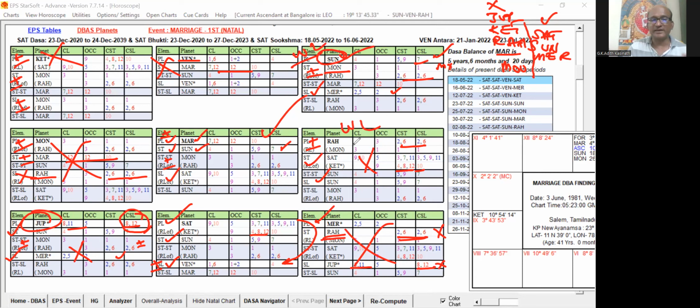And the remaining planets are Mars and Saturn. So Mars and Saturn are the two planets of the waiting list. Out of these, Mars and Saturn, after Jupiter, Saturn bhukti is coming first. And when compared to Mars, Saturn is better because Mars has got 7, 12, and 12 and 10, so that way it has got some unfavorable signification.